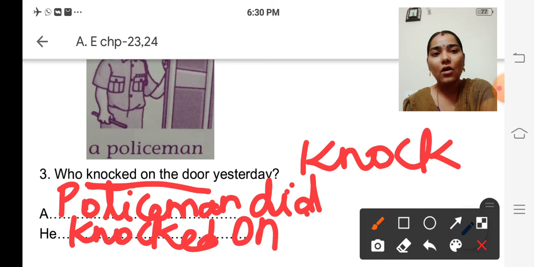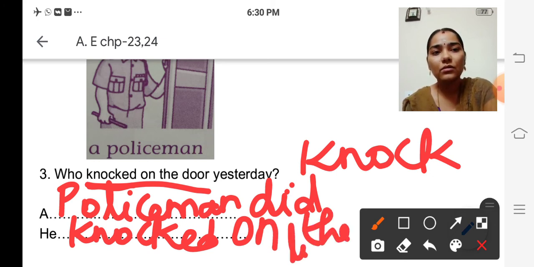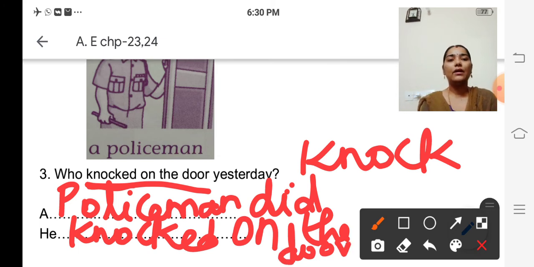Is it clear, children? A policeman did. He knocked on the door.